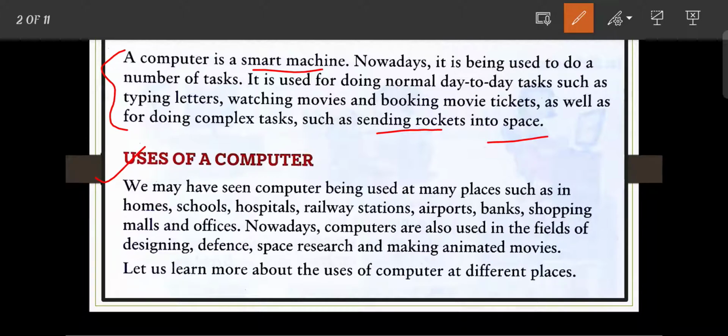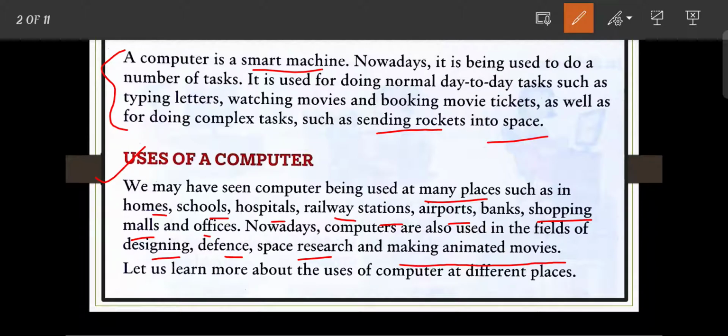We have seen the computer being used in many places. Many places means home, school, hospital, railway station, airports, banks, shopping malls, offices. And nowadays computers are used in the fields of designing, defense, space research and making animated movies also.